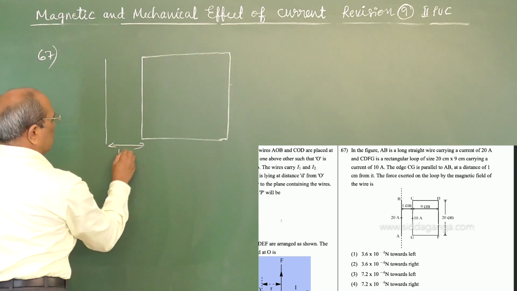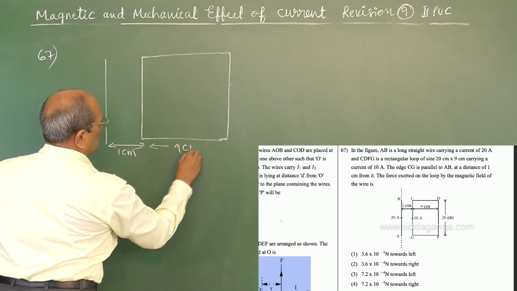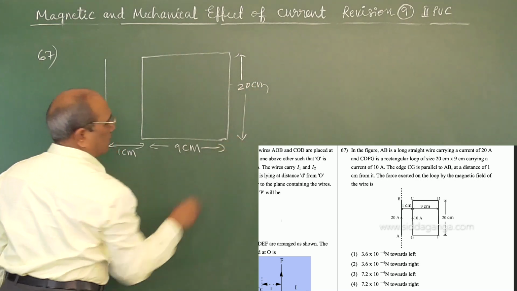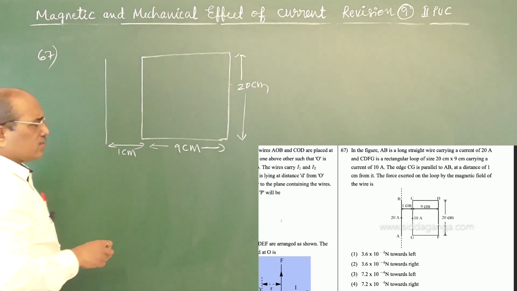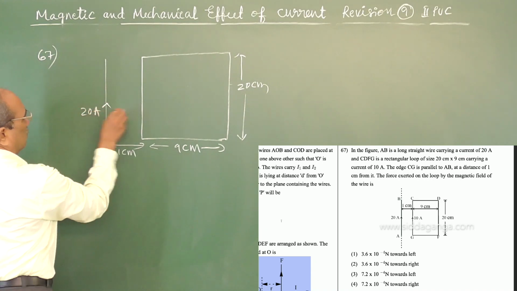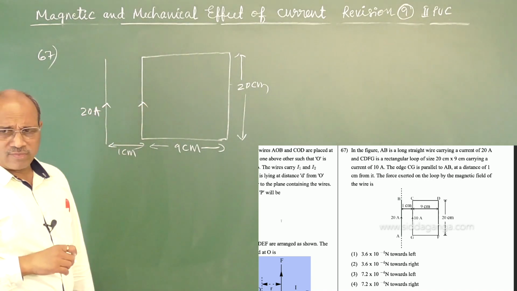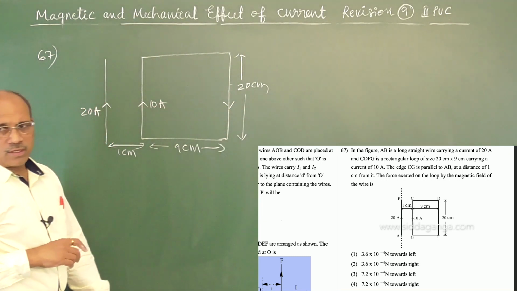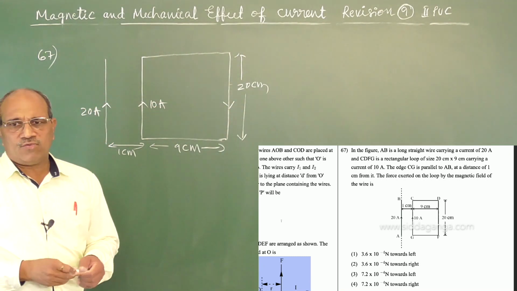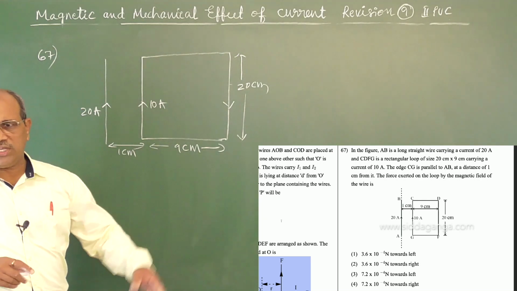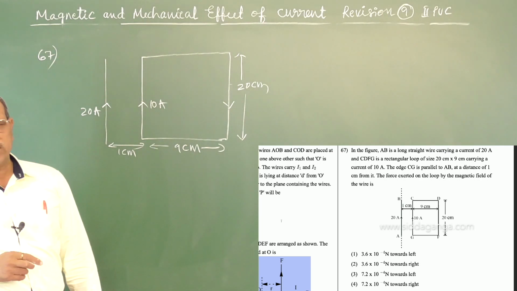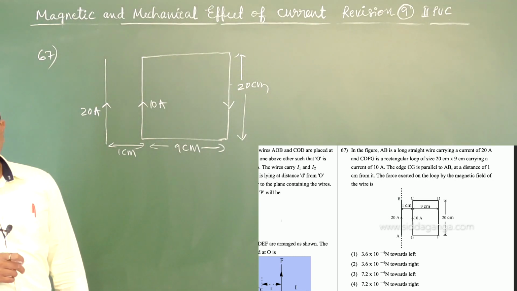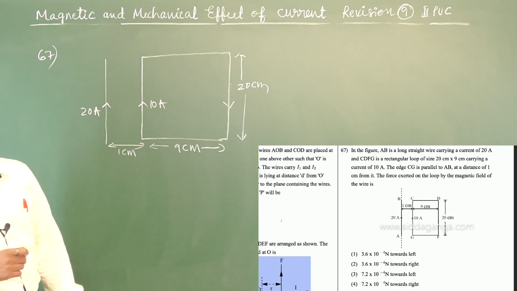In between is 1 centimeter. This is 9 centimeter, and this will be 20 centimeter according to them. And currents: here it is 20 ampere, here it is 10 ampere. Now we have to find the force exerted on the loop by the magnetic field of the wire, on the sides CG and DF.